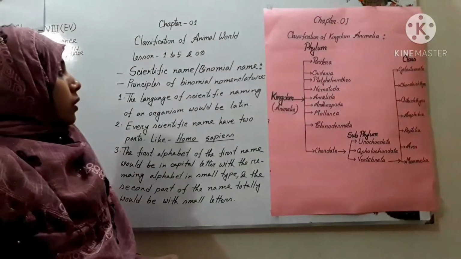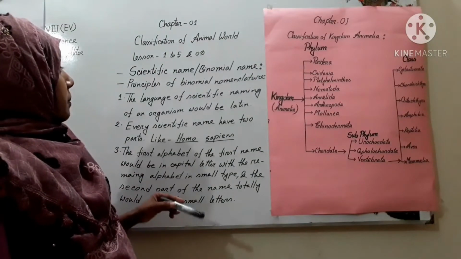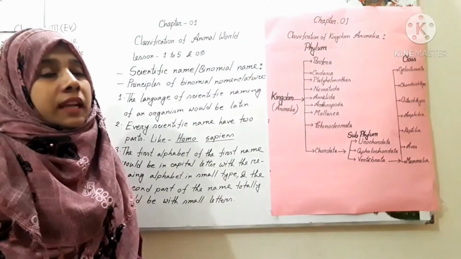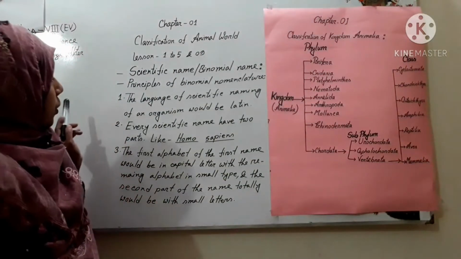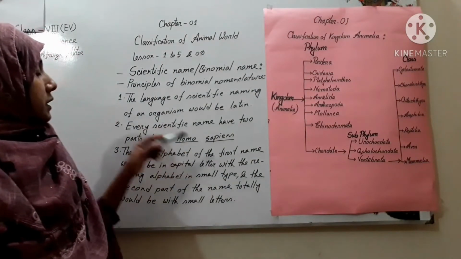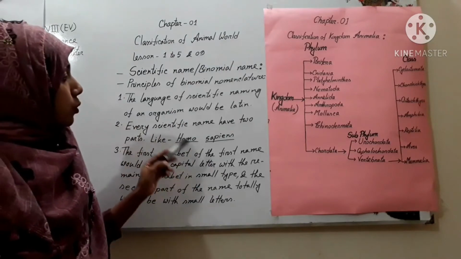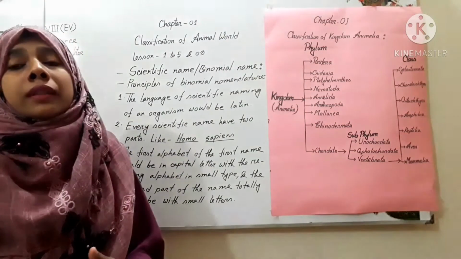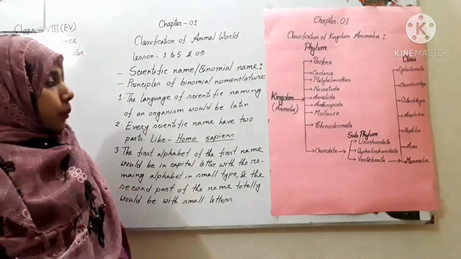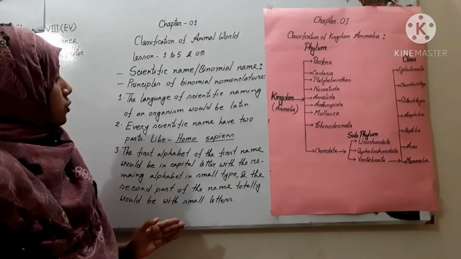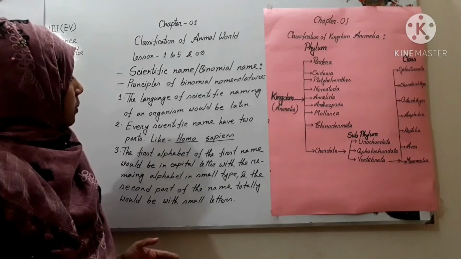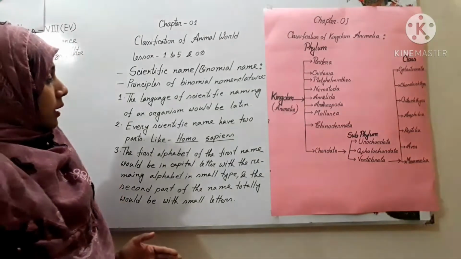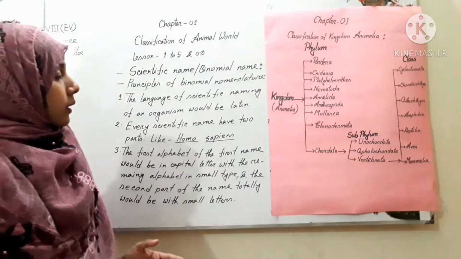So how can we write it, and what are the main principles to write the binomial nomenclature or scientific name? Number one, the language of scientific naming of an organism must be Latin. If anybody wants to name any plant or animal, the language will always be Latin.